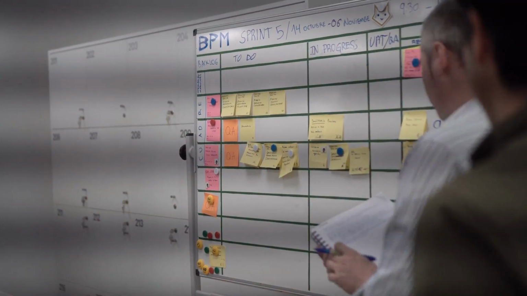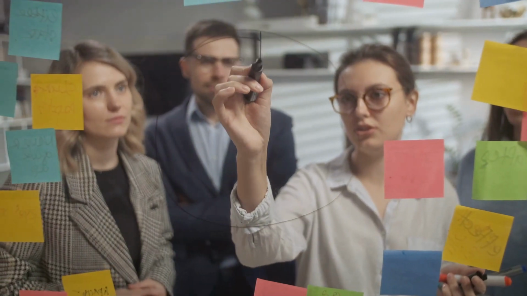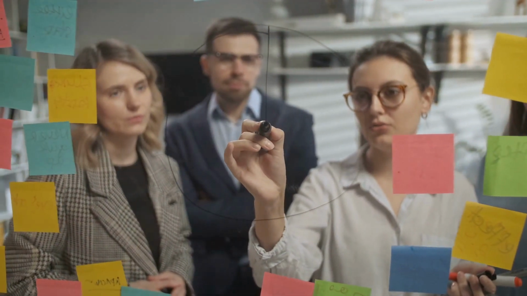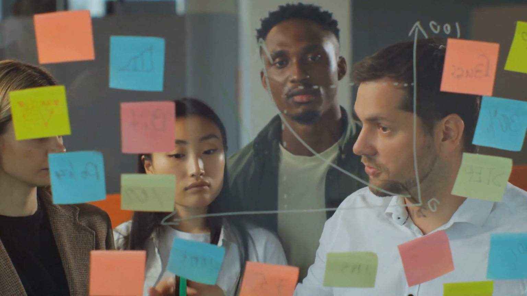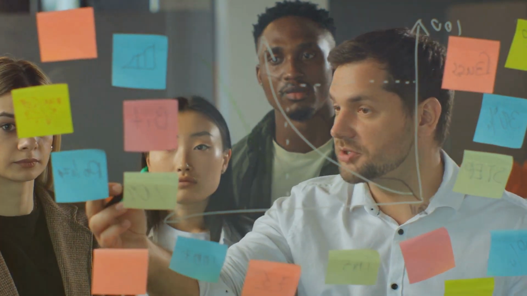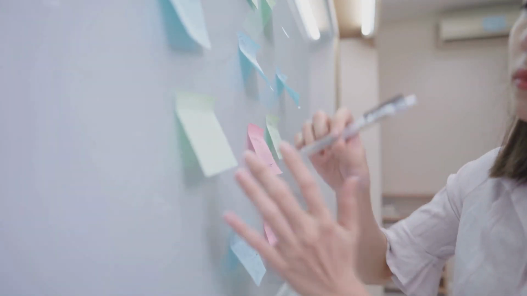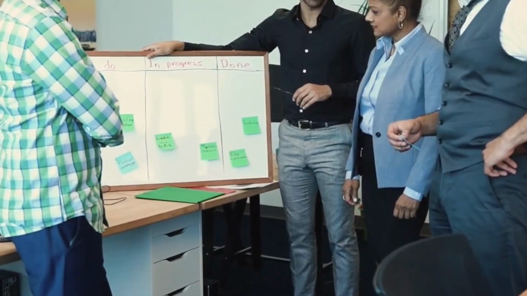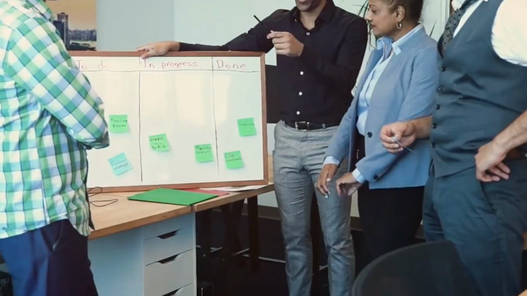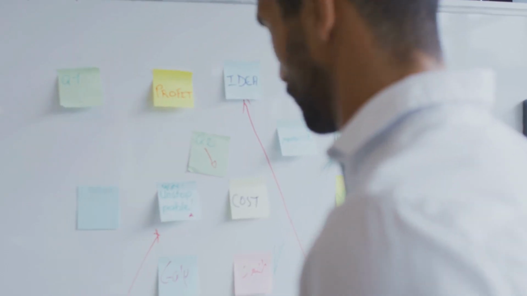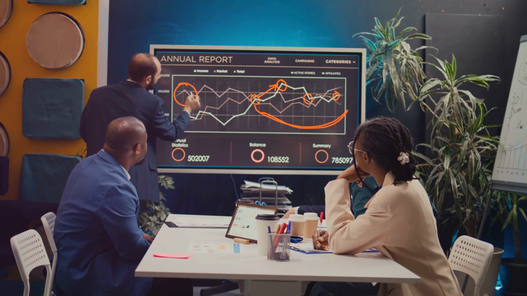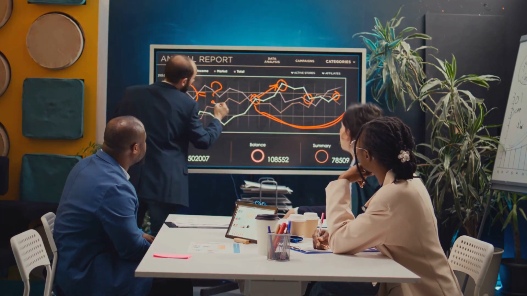We need to get specific. Vague goals lead to vague results, and that's a recipe for disaster. Specific goals, on the other hand, provide clarity and focus. This is where SMART goals come in. SMART goals are designed to provide a clear framework for setting and achieving objectives. SMART stands for specific, measurable, achievable, relevant, and time-bound. Each element of the SMART framework ensures that your goals are well-defined and attainable.